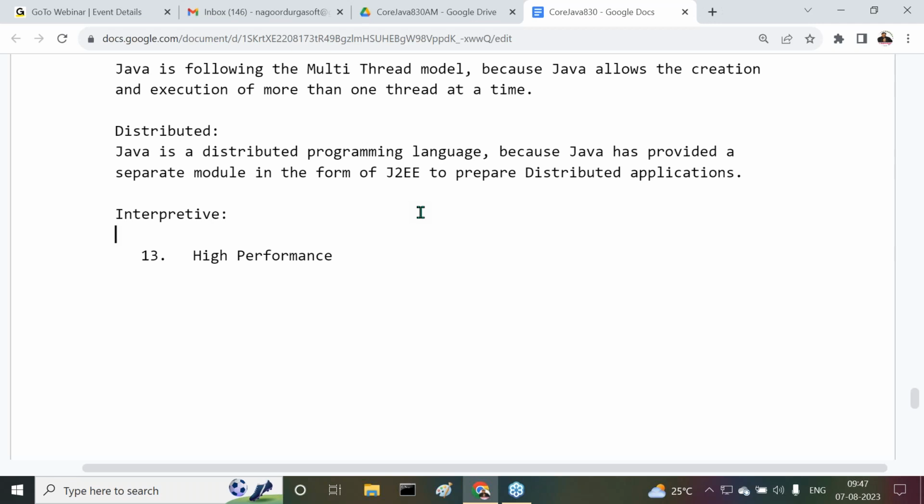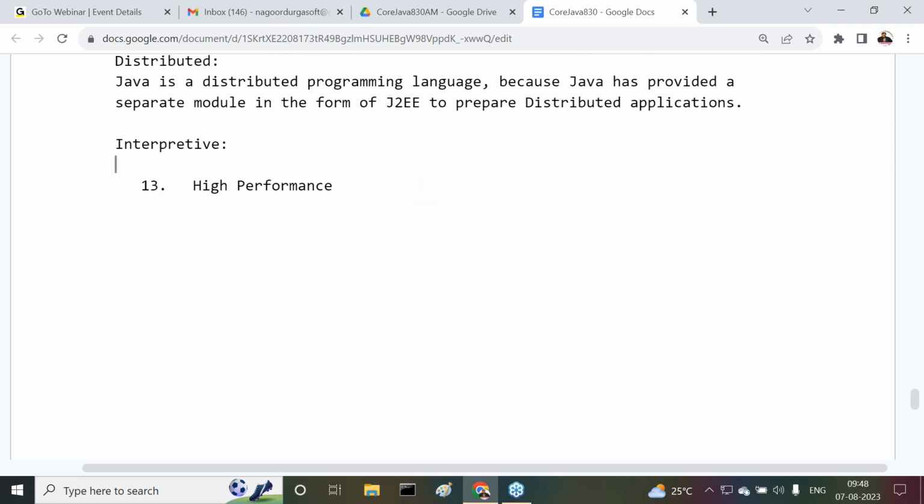Another point here: interpretive programming language. All of you observe carefully the meaning of interpretive programming language. Java is both compilative and interpretive. Not only interpretive, please remember this, it's both compilative and interpretive programming language. Why? What is the reason for it?